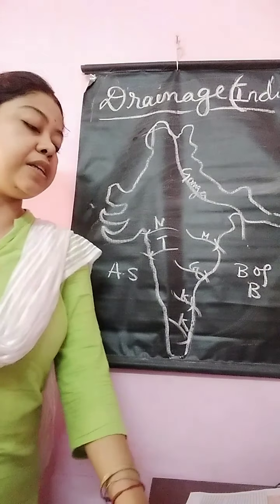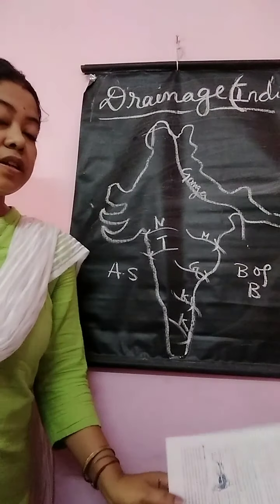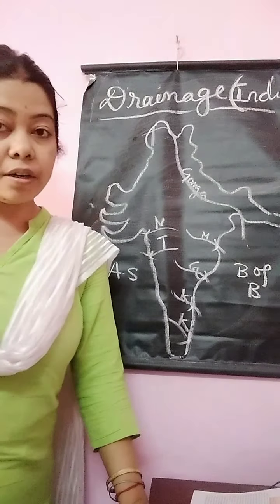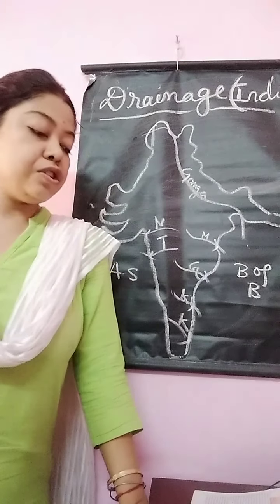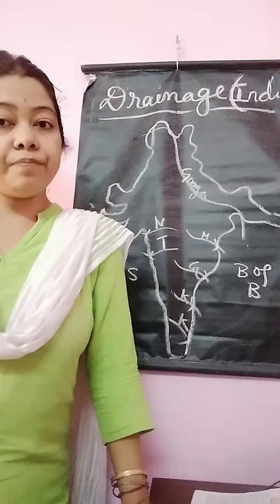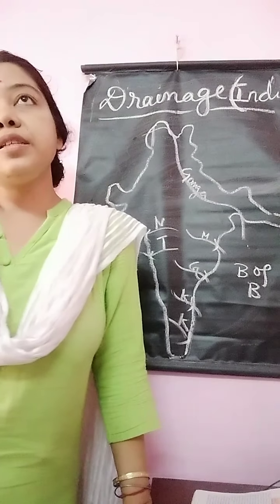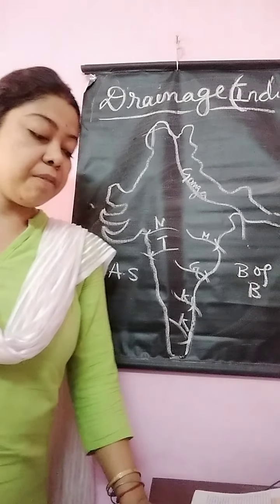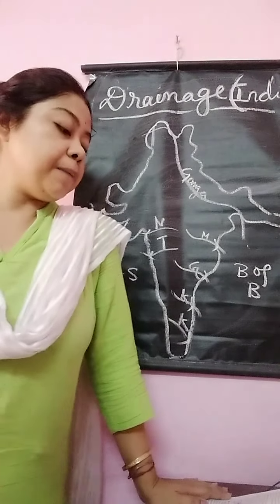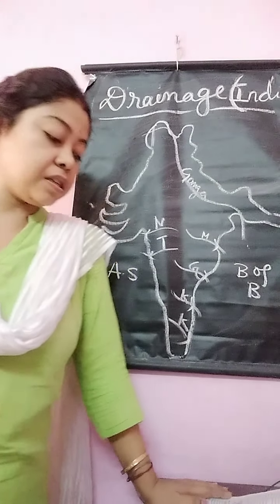Now go to page 87, irrigation. What is irrigation? Irrigation is a process of giving water to farmland. There are several methods of irrigation: tube well, well and canal. And this irrigation system provides water to the agricultural land. Apart from this, there is the multi-purpose river valley project. What is a multi-purpose river valley project?